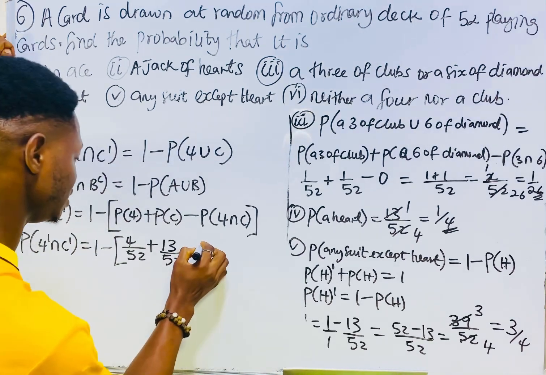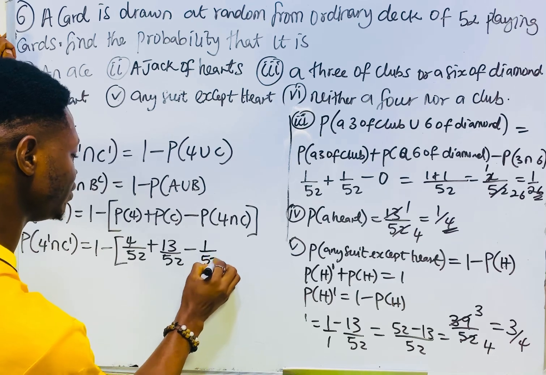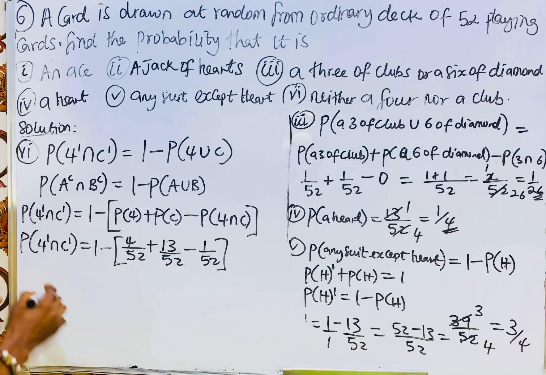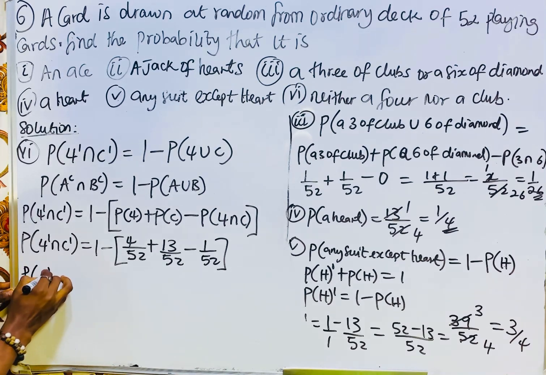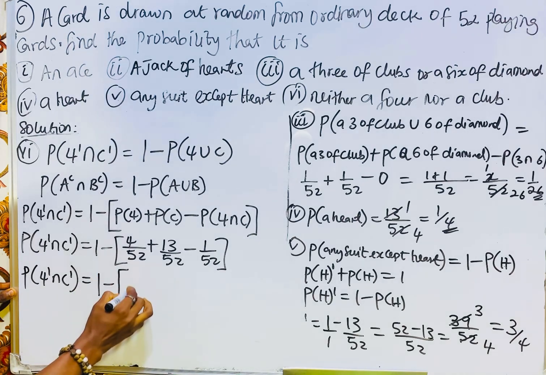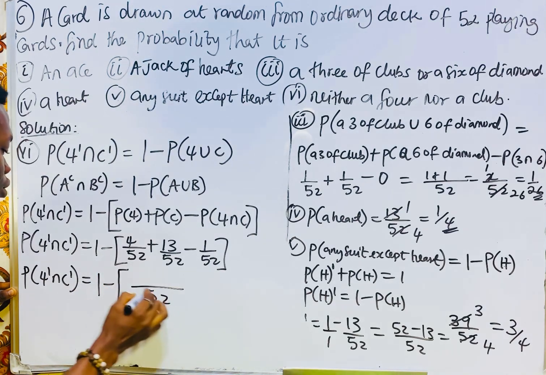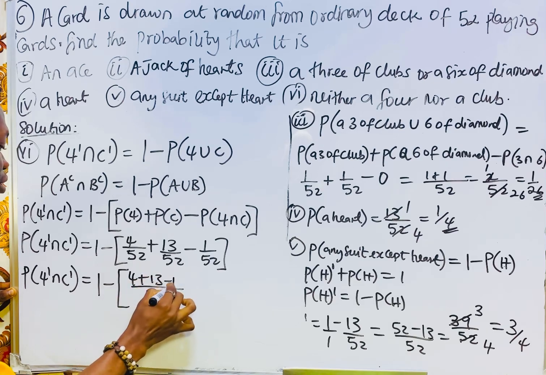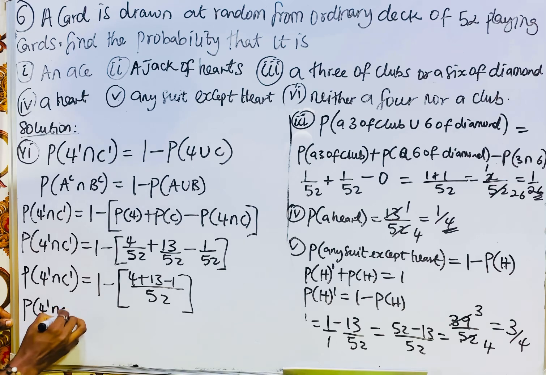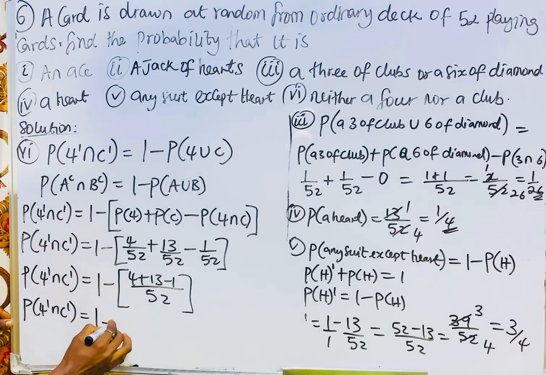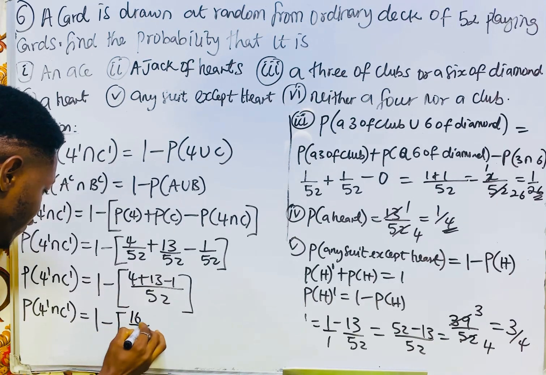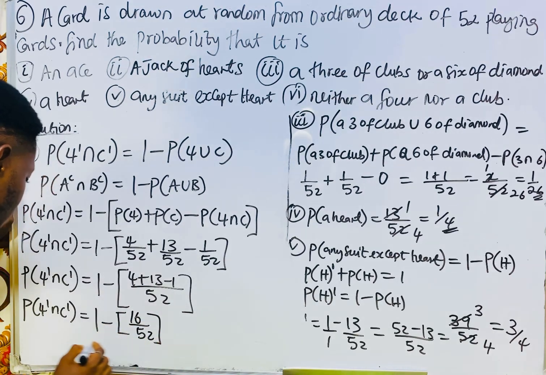The club has a 4, yes. It has one 4, so 1 over 52. So this event is not mutually exclusive, because the intersection is not equal to 0. So 1 minus, over 52, 4 plus 13 minus 1. So I'm going to have 1 minus 16 over 52.